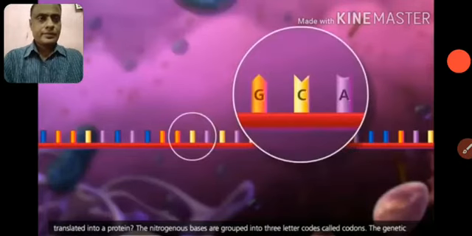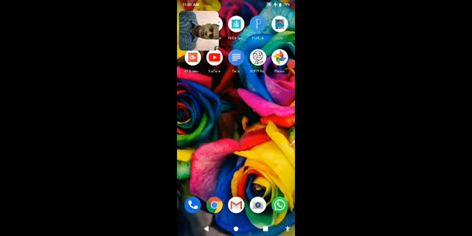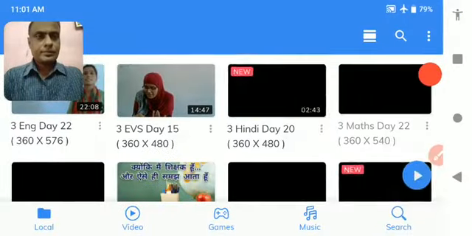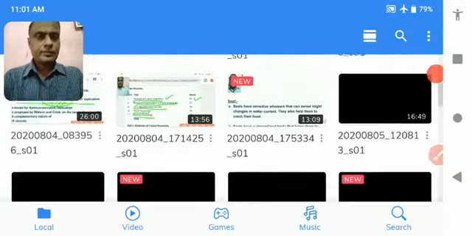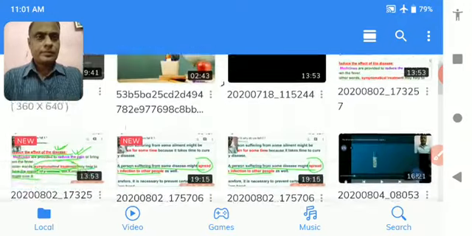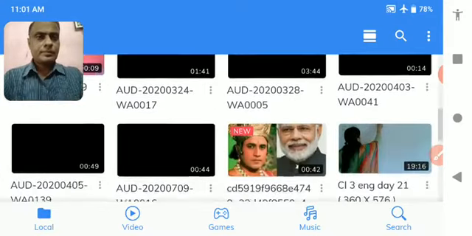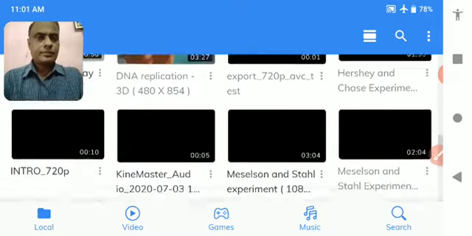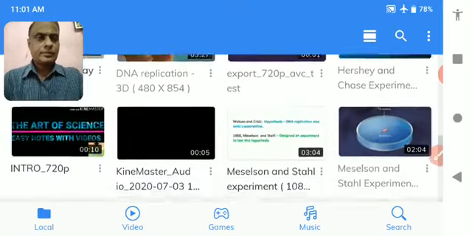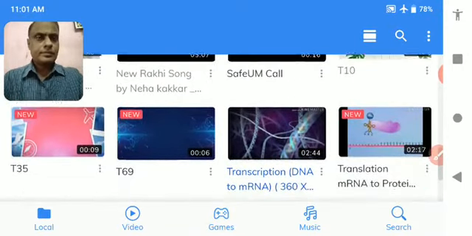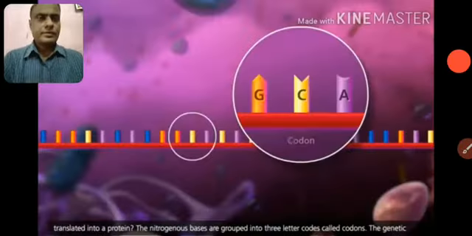Are grouped into 3 letter codes called codon. Called codons.